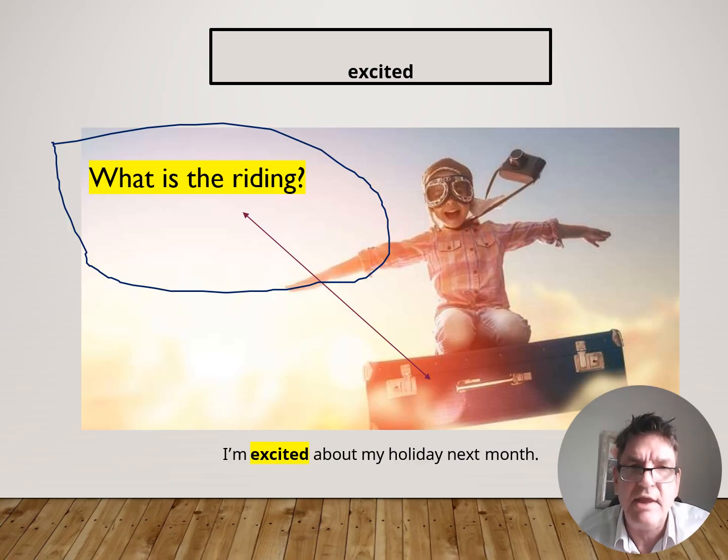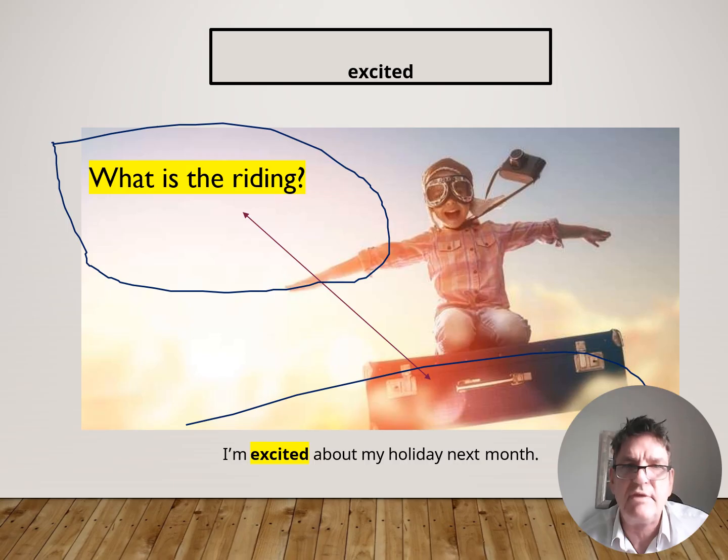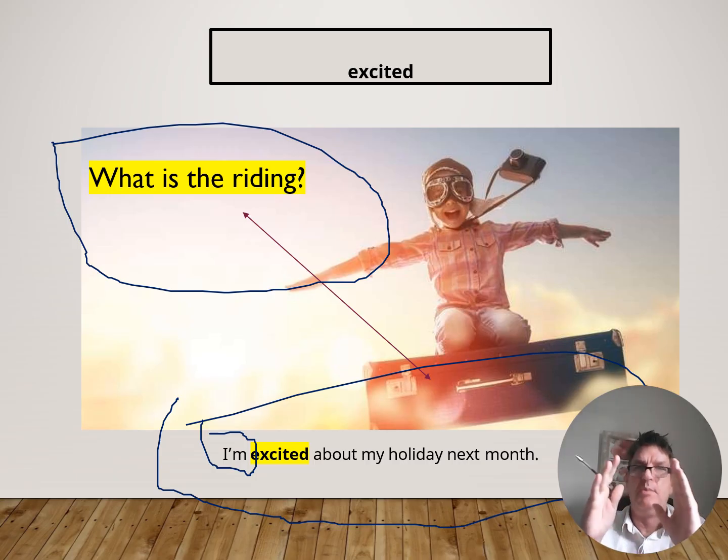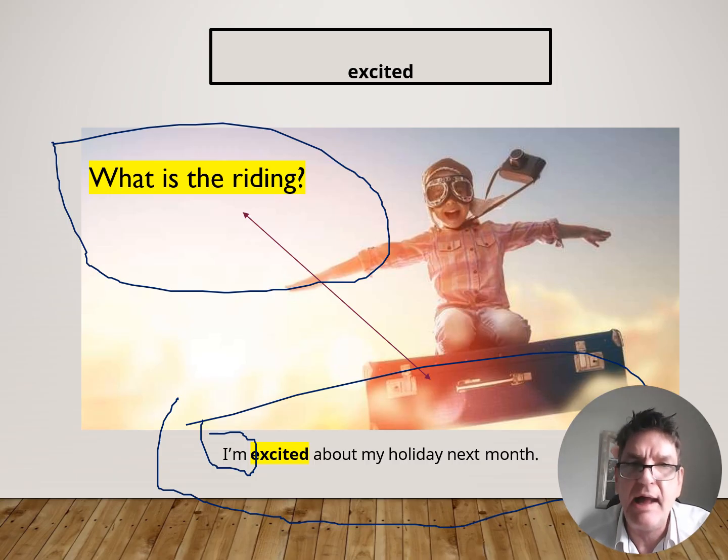I'm excited. The other sentence, I'm excited about my holiday next month. I am excited. So if we look here as well, I'm, what is this? Does anybody know what this is? Now this, I'm, is a short form word because within I'm, I stands for I am.